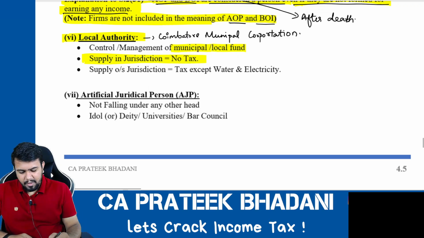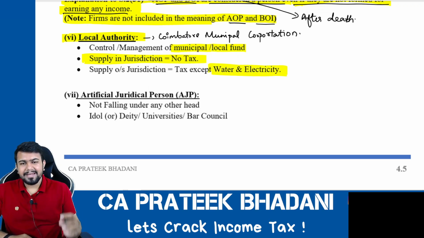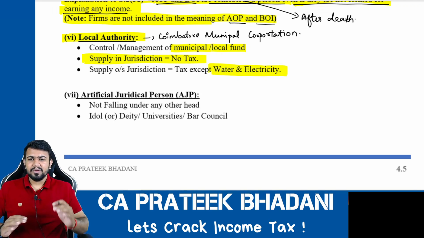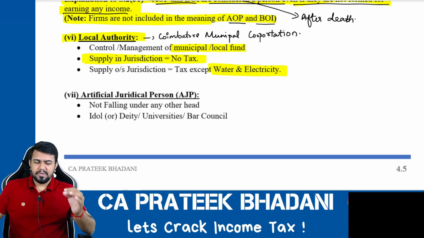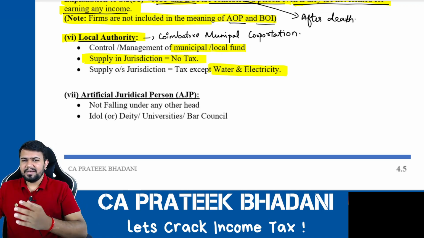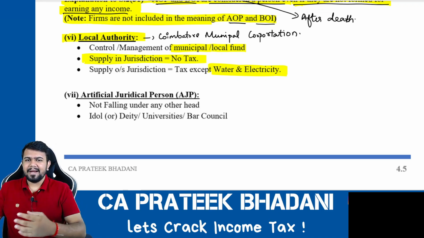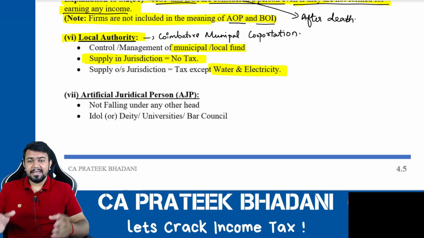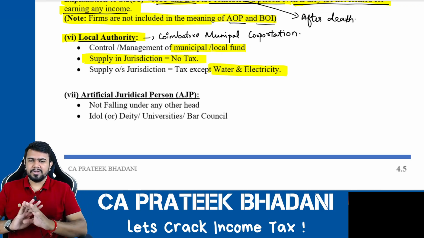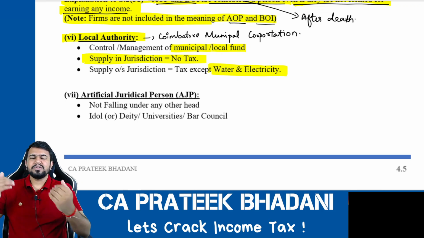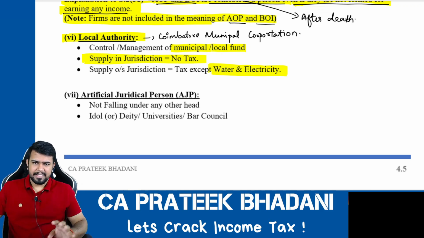However, in that also there is an exemption. What exemption? Water and electricity. Since water and electricity are necessities, the Income Tax Act does not discourage any local authority from going to different places to supply water and electricity. That is why if Coimbatore Municipal Corporation goes to different districts like Erode, Salem, Palakkad, etc., and supplies water and electricity, then on such income also there is no tax. So number one, if it supplies in its own jurisdiction, there is no tax on such income. Number two, if it supplies outside its jurisdiction, then it is taxable. However, on water and electricity, there is no tax. Fine.